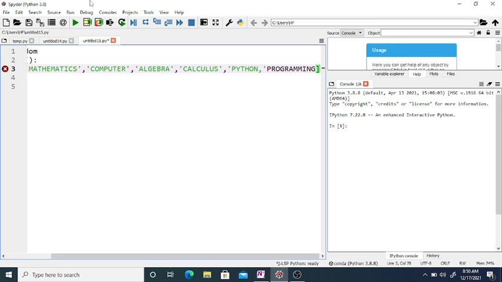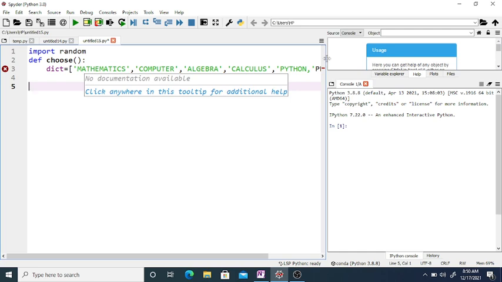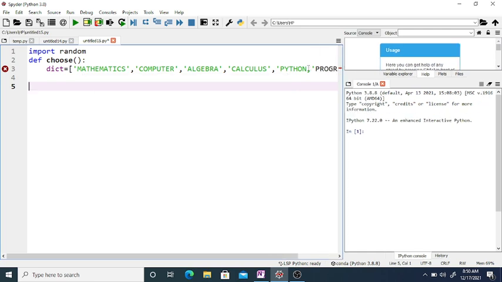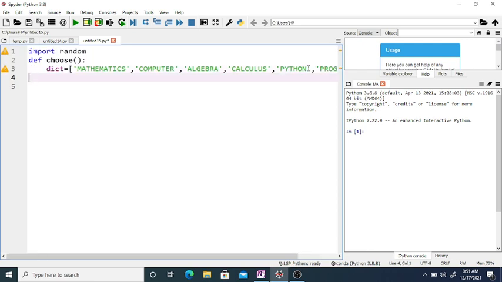So now we are going to mix up these words in an untidy way, and the user has to identify that word. Okay, so now this is a dictionary.